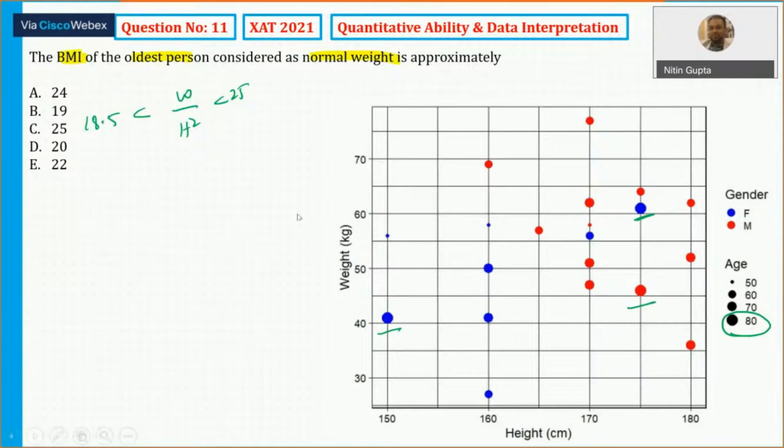Right. There is no electricity suddenly. Just give me 1 minute.